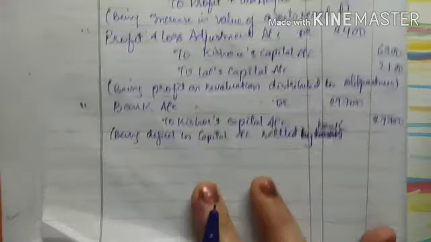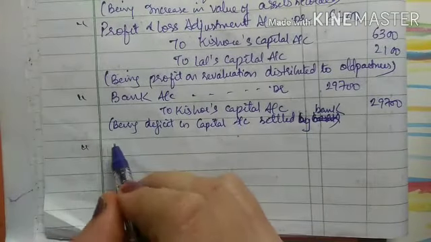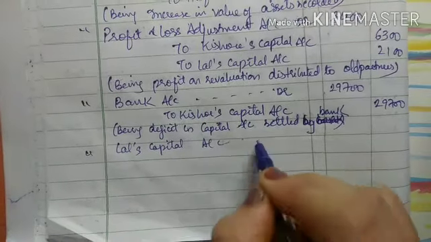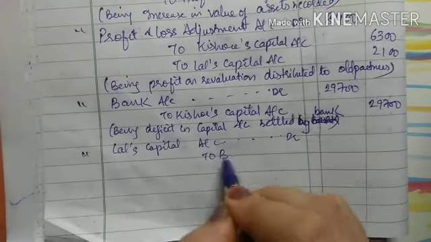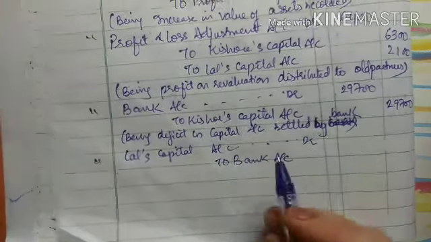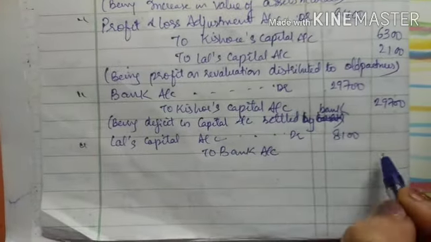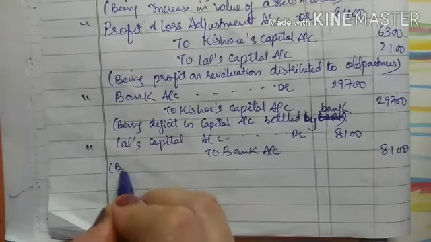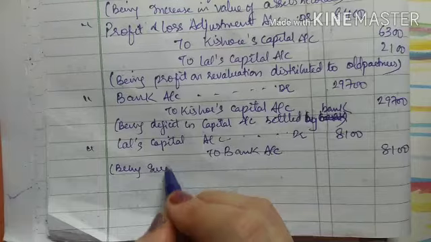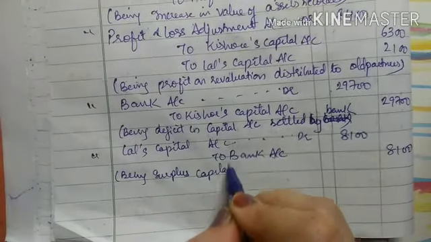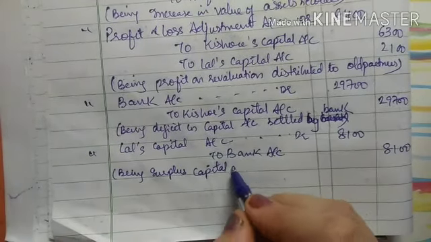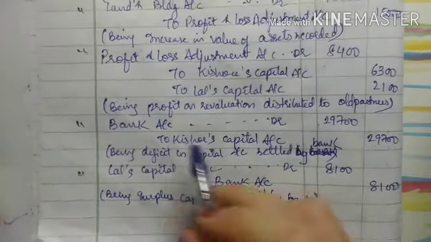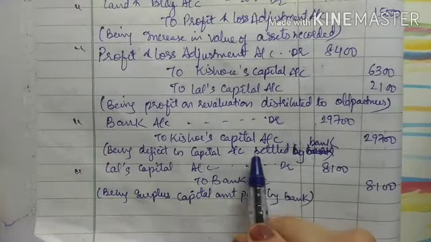This is for Kishore. Now for Lal, the next entry will be Lal's capital account debit to bank account, right? Lal's capital account debit to bank account 8,100, right? So being surplus capital amount paid by bank, right? See, the entry is bank account debit to Kishore capital account.